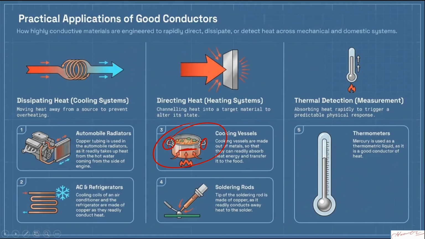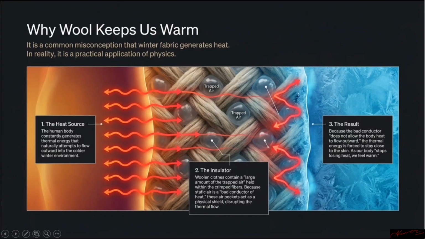Clear? Acha. Now, next one. In the starting of the chapter, we came across a question which says why wool keeps us warm. In the winter season, we prefer to wear warm clothes. Why do we wear warm clothes? That we will try to understand from this section.